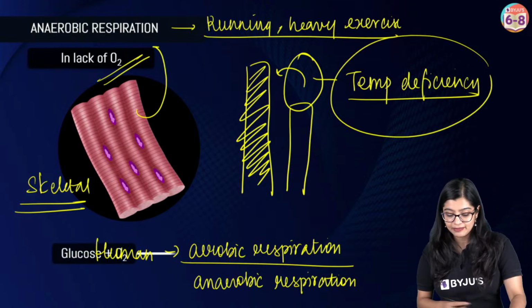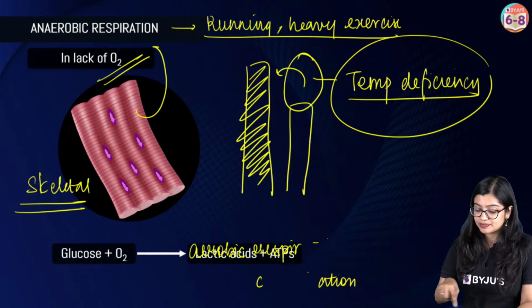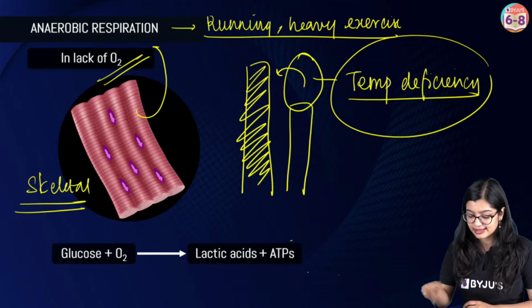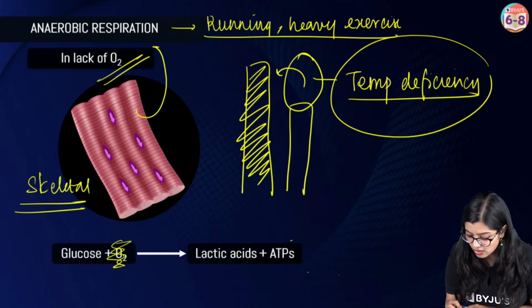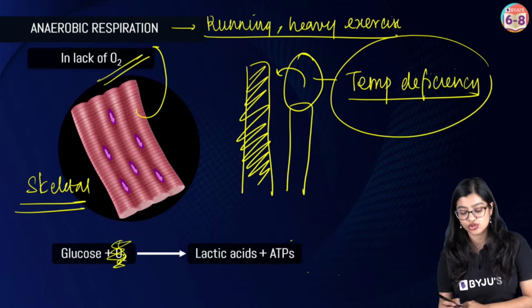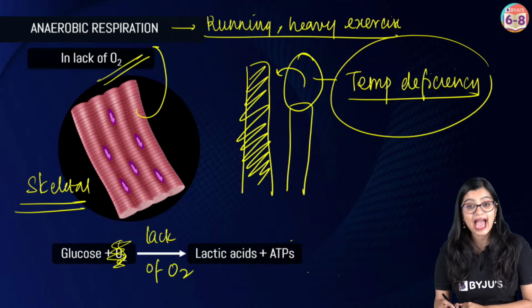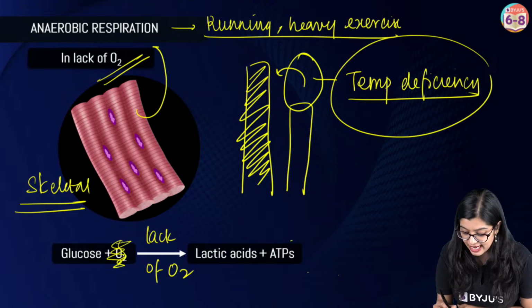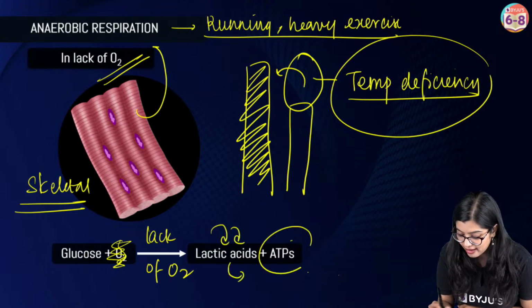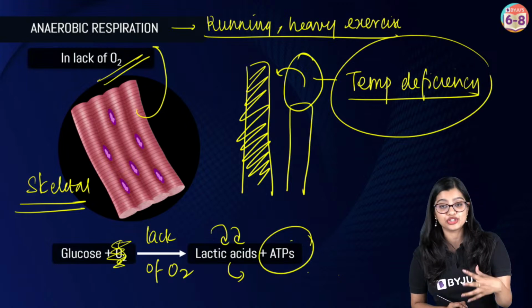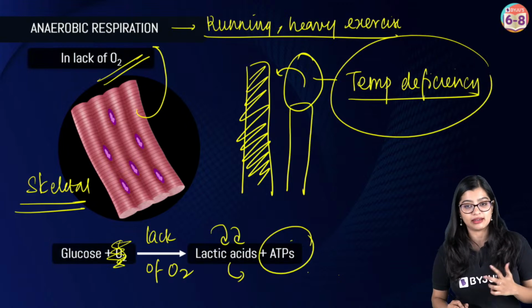And glucose will be broken down in the absence, or I would say in the lack, of oxygen, and it will give us lactic acid as a byproduct and produce energy in the form of ATP, right?